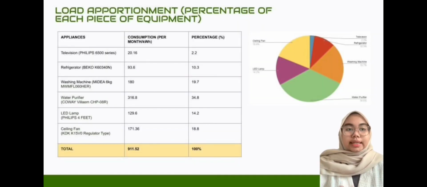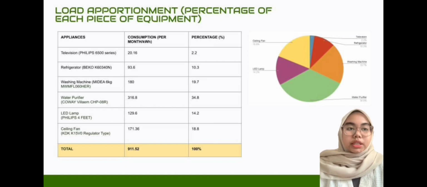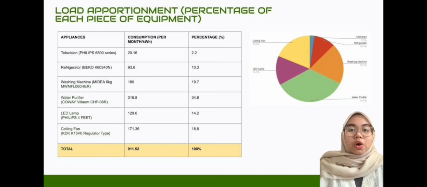After we calculate all the data, now we can know the percentage of each equipment. As we can see on the table here, the results show that the lowest percentage usage of appliance is television, which is 2.2%. And the highest percentage usage of appliance is Kobe water purifier, which is 34.8%. And that's all for my part.